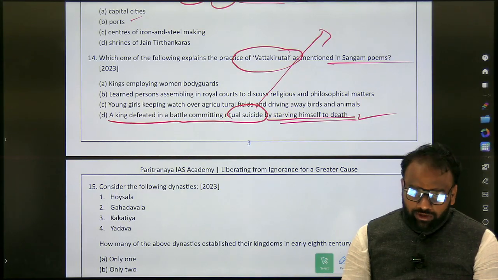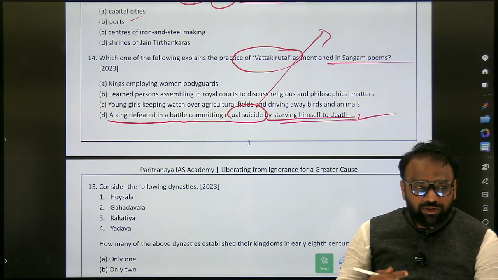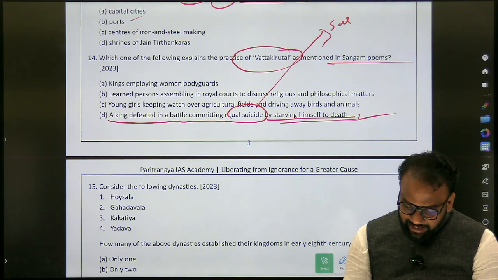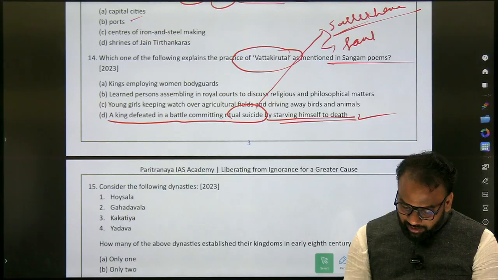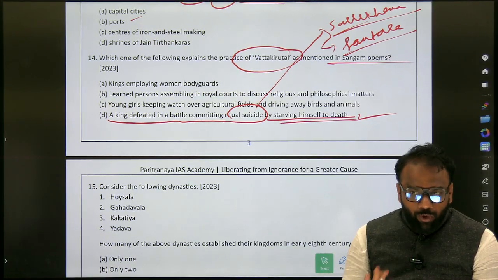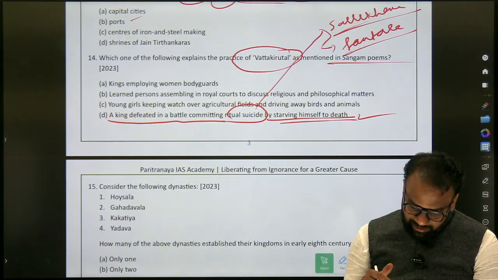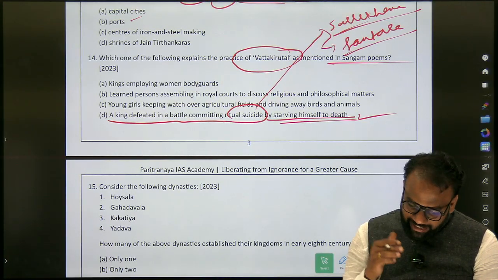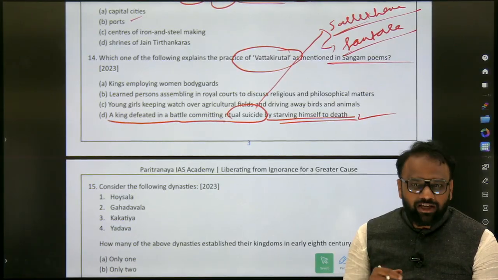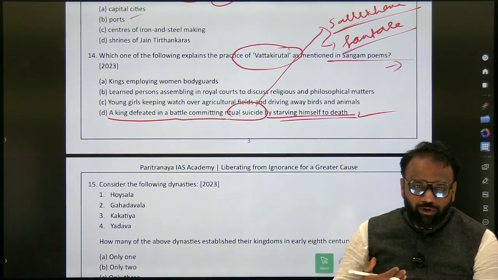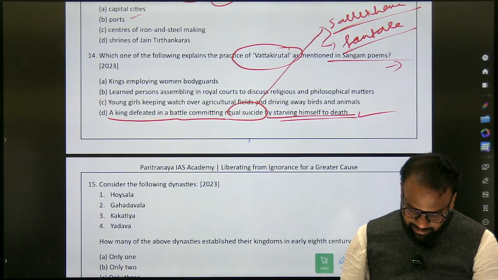Now when we heard about Vatta Kirtal, which are the other such practices where ritual suicide is involved? For example, one such practice I am able to recall is Sallekhana, associated with Jainism. Another, the alternative name for it is Santara. Now out of curiosity, you will search which are the ritual suicide practices in ancient and medieval India, like Sallekhana, like Santara, like Vatta Kirtal. If you get a few more, you will just add them here. So this is what we are going to prepare based on the previous year exams demand.